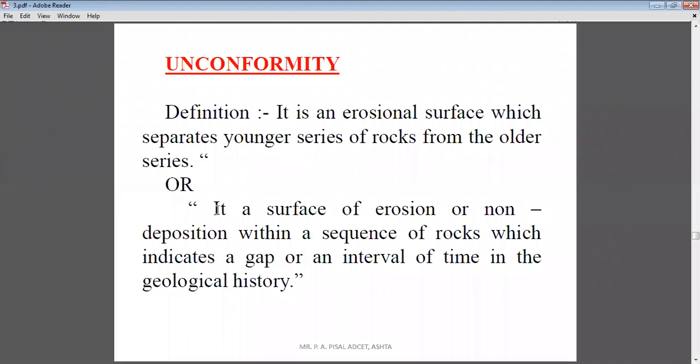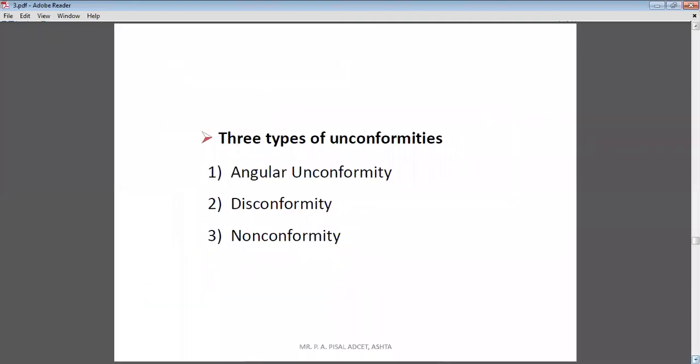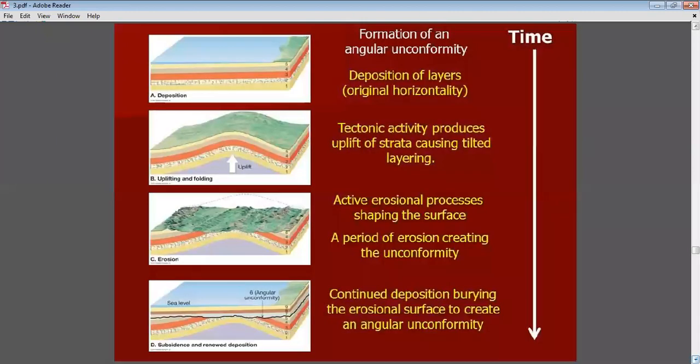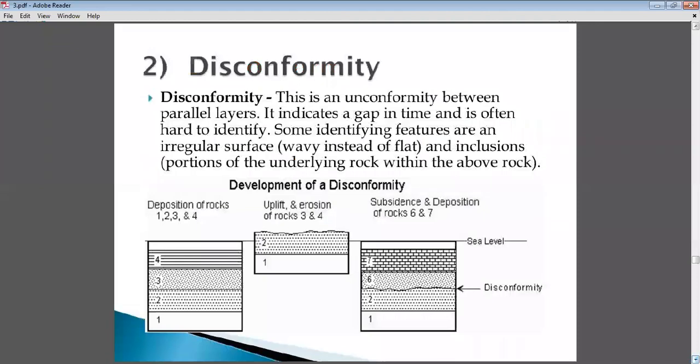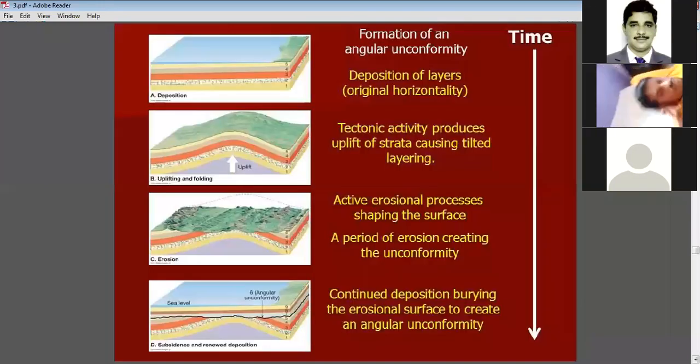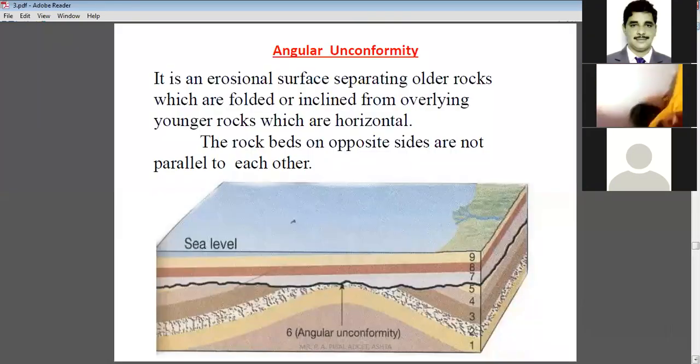And what is the second definition? It is a surface of erosion or non-deposition within a sequence of rocks which indicates a gap or an interval of time in the geological history. Okay, so these are the two definitions of the unconformity. Now we will see actually what is the meaning of unconformity.